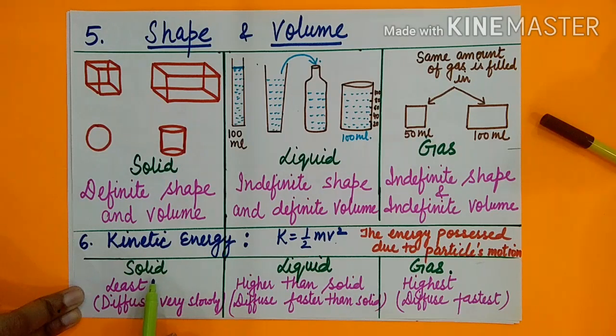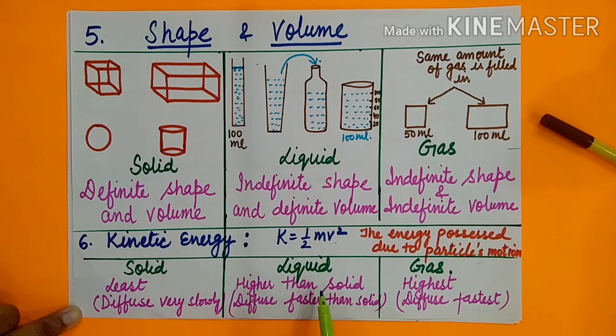As you all know that solids have closed packed structure. So their particles have no space to move from one place to another place. So they can only vibrate. Clear? So they have least kinetic energy. They cannot move because they don't have space to move. Clear? Liquids have space higher than solid.